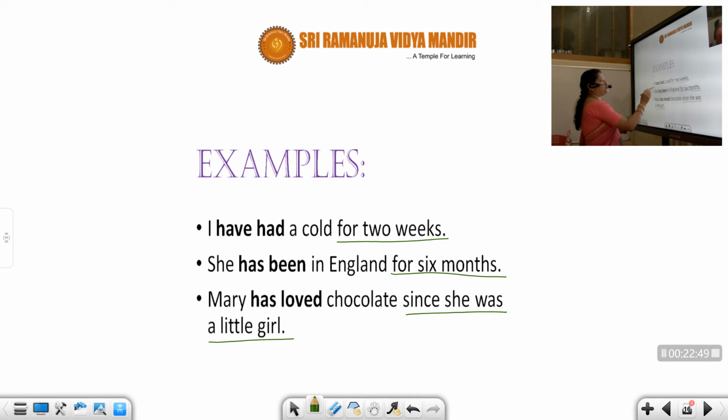But because you are not supposed to use be forms with ing, you say I have had a cold, she has a cold. Because these are be forms, you are never supposed to use ing forms over here. And then she has been, this is also a be form. Love is not going to be used in ing form. So you are going to use has loved. Okay.